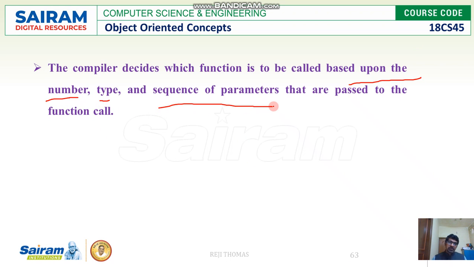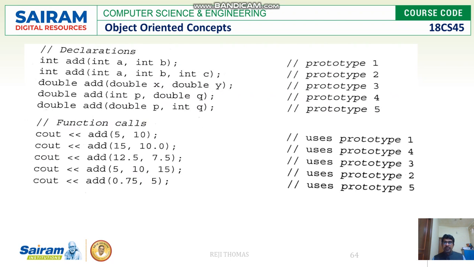Think that you have got three functions with the same name. When your function call comes, how is your compiler going to decide? The compiler is going to decide based upon how many parameters there are, what their type is, and what the sequence of the parameters is. So let us see an example, which will give you a better idea.